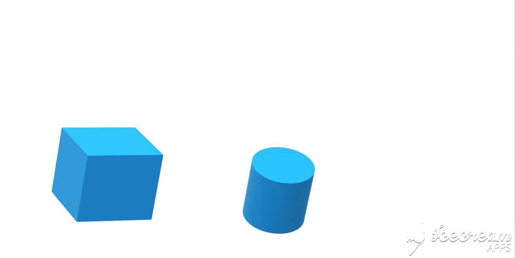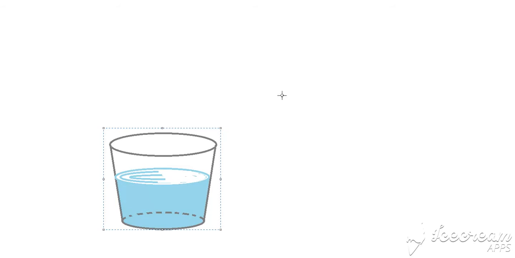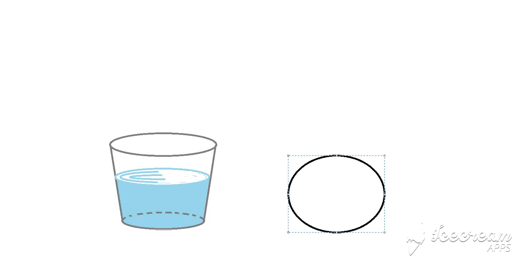What about liquids? Liquids take up the shape of the container in which they are kept. Like water is taking up the shape of the glass in which it is kept. Suppose we have a different shaped container like this.